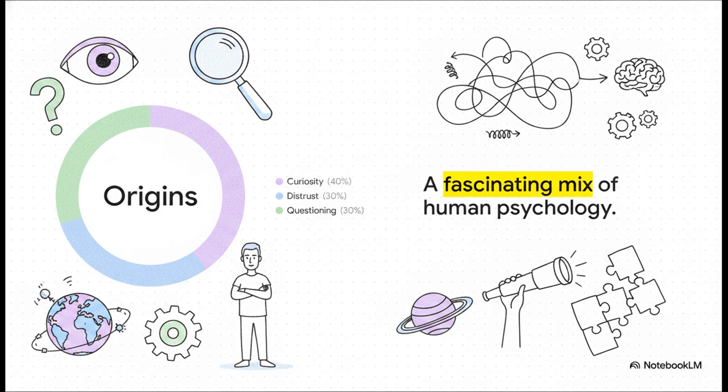Why do these theories even exist in the first place? What drives human beings to completely reimagine the ground they walk on? Honestly, it comes down to a fascinating psychological mix. It's this perfect storm of sheer curiosity, a deep-seated systemic distrust of authority, and that fundamental human need to question everything around us. When folks feel disconnected from the complex science that dictates our modern world, they sometimes turn to alternative models that they feel they can personally observe, verify, or understand.